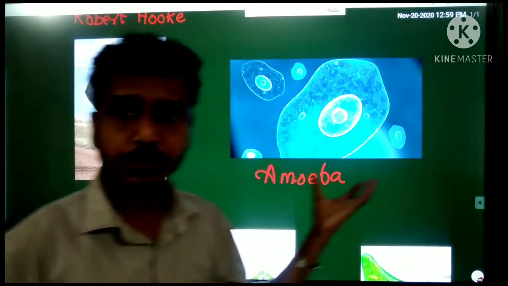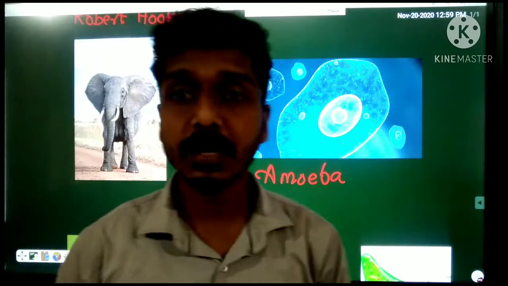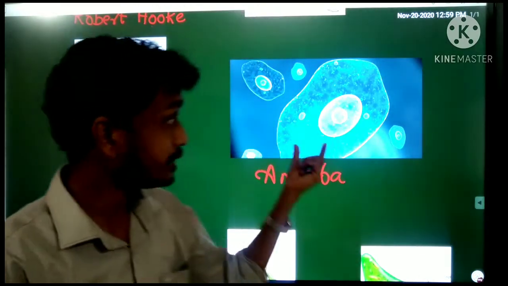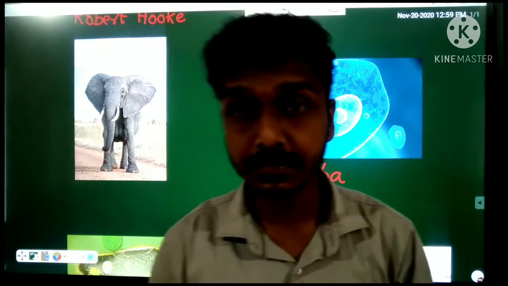Okay, when you observe them, you can see the elephant is the largest organism, and amoeba is a minute organism. We could not see it with our naked eyes.